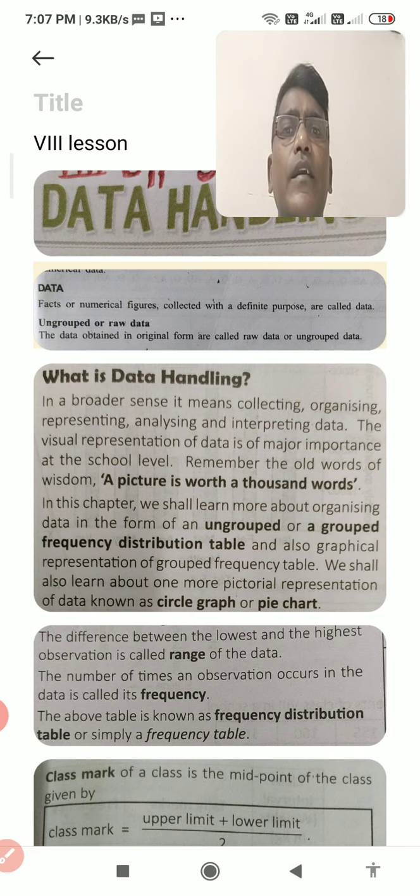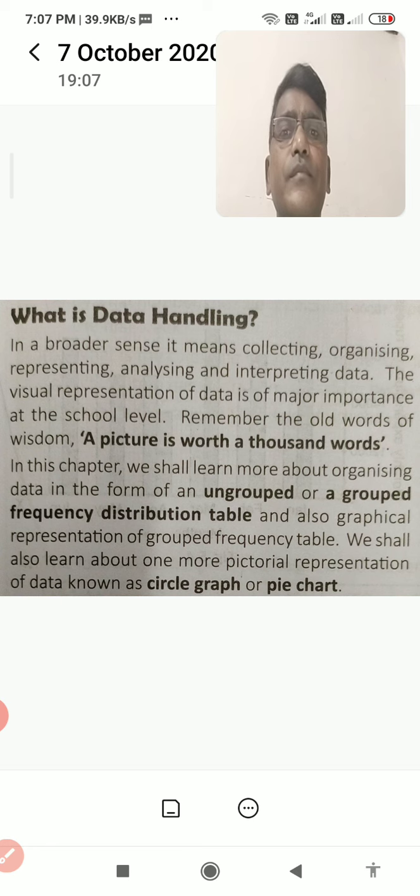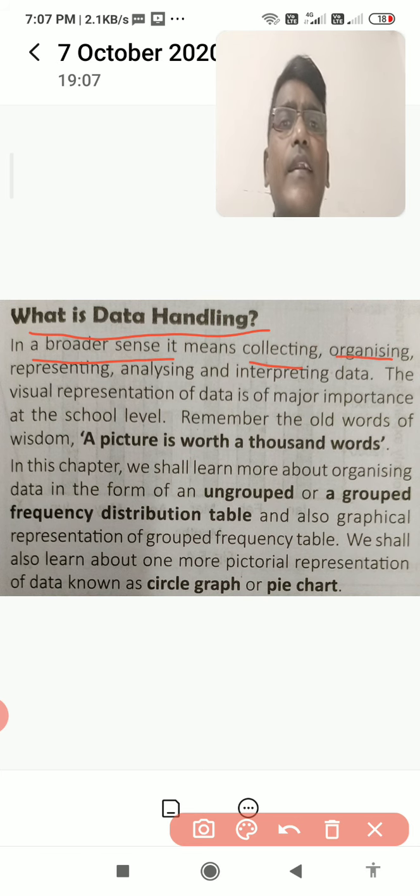You see, data is clear to you. Now data handling: in which way we can handle the data is clearly given here. In a broader sense, collecting, organizing, representing, analyzing and interpreting data is called data handling. Clear?